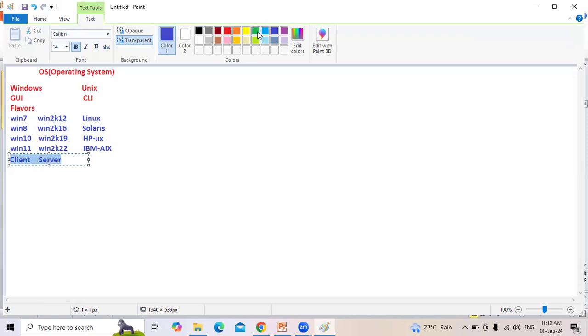What is the difference between client and server? The difference is that client is single user, whereas server is multi-user. What is single user? Laptop is single user. Desktop is single user. Single user means only one user can log in at a time. You cannot log in more than one user on a laptop. All ATM machines are also single user. We can insert only one ATM card at a time.